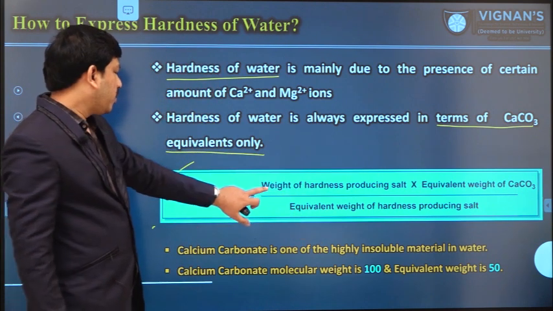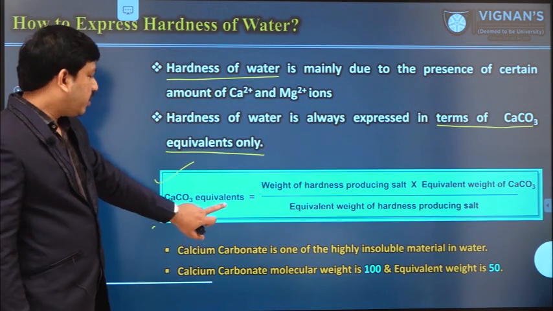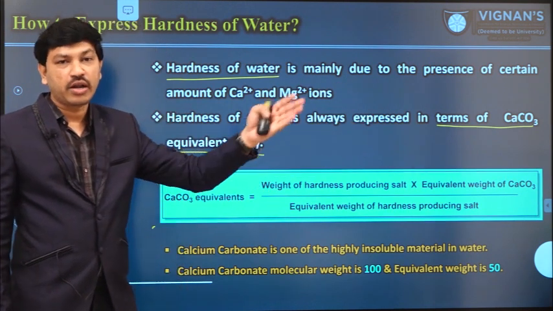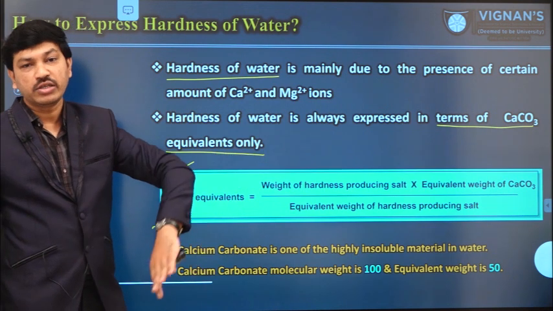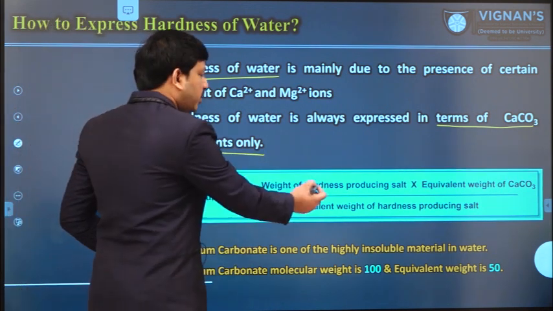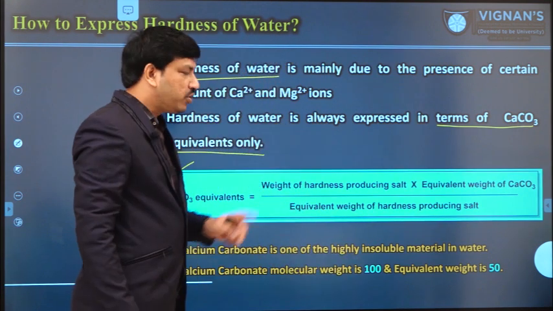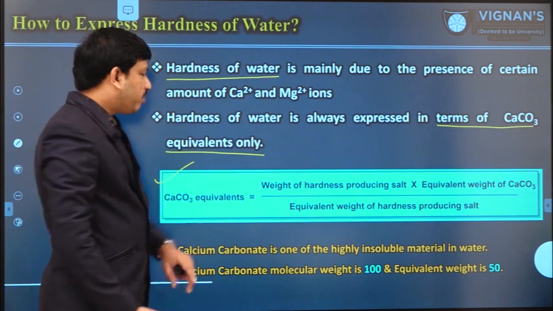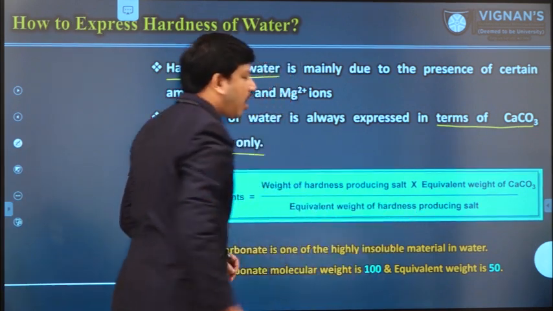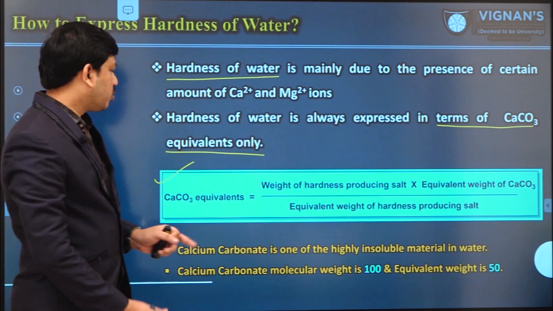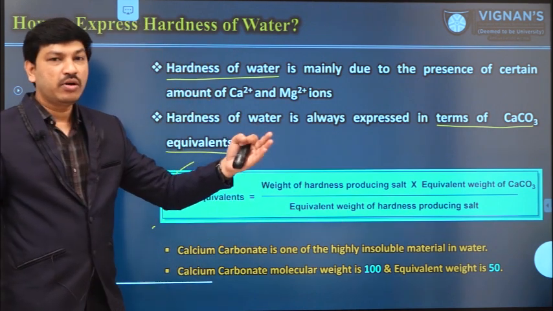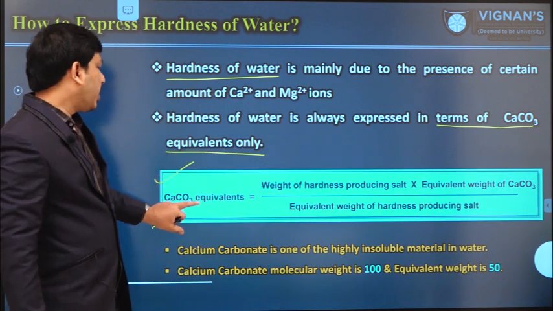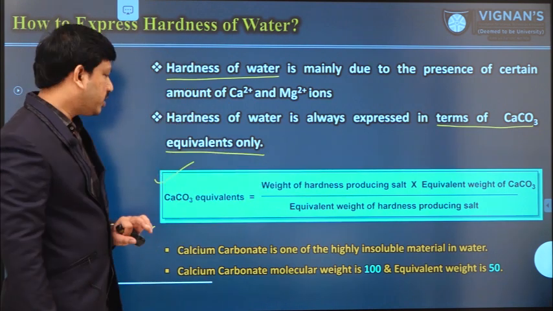So what is this formula? Calcium carbonate equivalent weight is equal to the weight of the hardness producing salt, like calcium chloride or calcium sulfate or magnesium chloride or magnesium nitrate, whatever it is, multiplied by the equivalent weight of calcium carbonate and divided by the equivalent weight of the hardness producing salt. By using this formula, we can easily convert the amount of hardness producing salt into the corresponding calcium carbonate equivalent value.